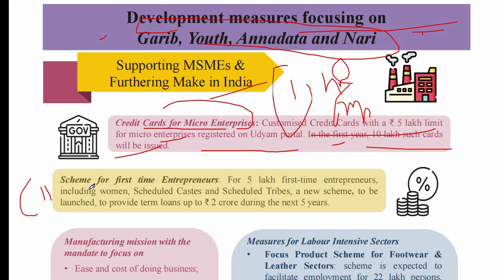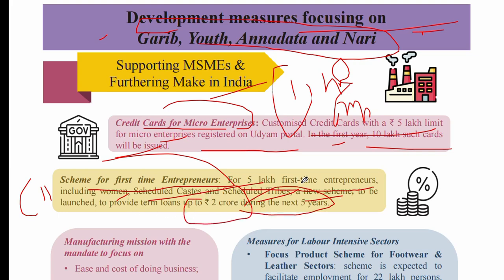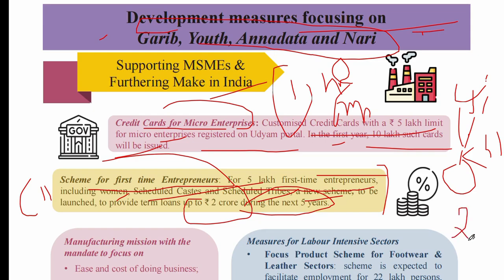Second one is a scheme for first time enterprises. For 5 lakh first time entrepreneurs, including women, SC, ST, a new scheme will be launched to provide loans up to 2 crore during the next 5 years. In this scheme, let's consider I am opening a micro enterprise. Then the government will help first time entrepreneurs, women, SC and ST people also, and 2 crore people will be benefited over the next 5 years.